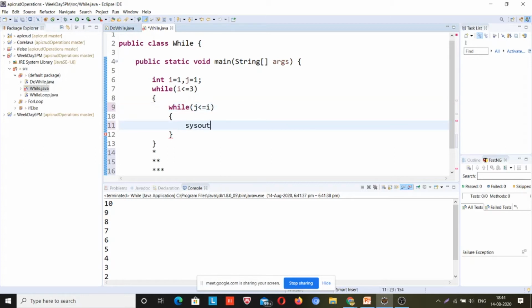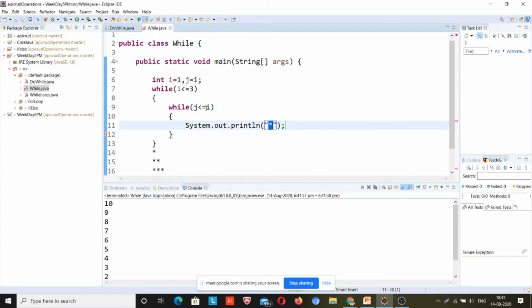So I will print star here, right? So that whatever the number of i will be, that many times star will be printed, right? So if the row number is 2, it will print 2 stars.